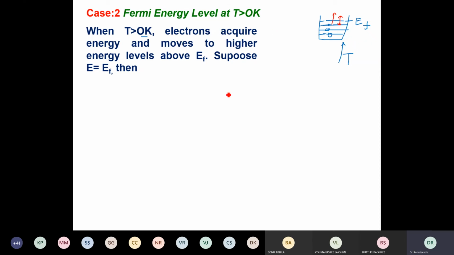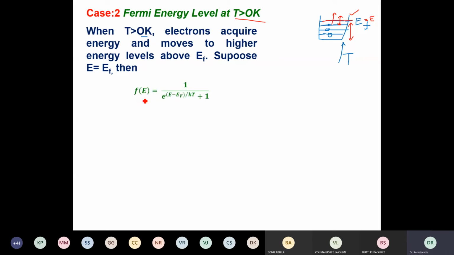So we now define the Fermi energy level at T greater than 0. Suppose I now choose a level above the ones that are filled as per T equal to 0 K. I choose the level which is the EF level itself, for simplicity.